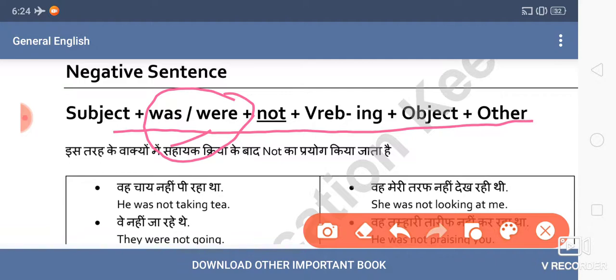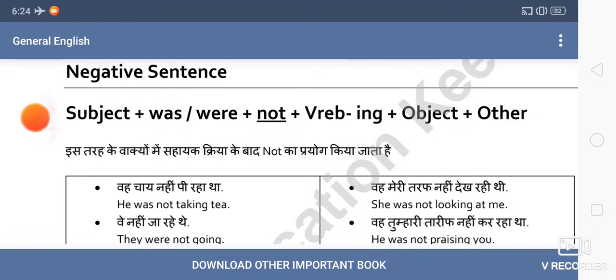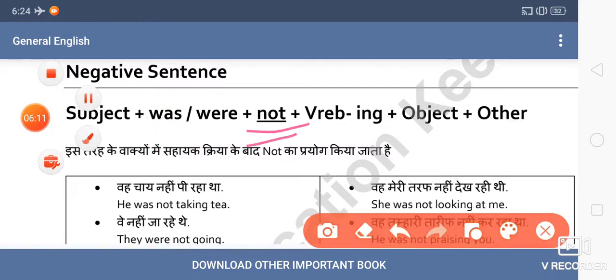And one main thing, likewise, as we did in the continuous tense, we use not. So not is between the helping verb and the main verb. This is the only change. Otherwise, the formula is almost the same. So you can take great help from the present continuous tense. You don't have to do any extra work.